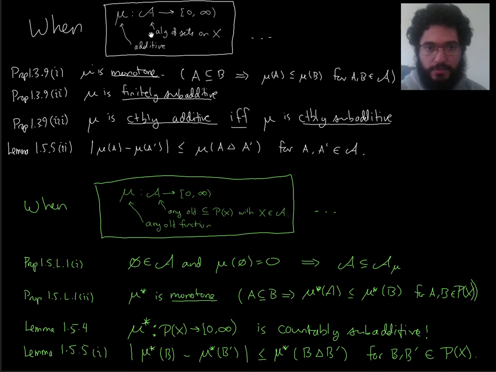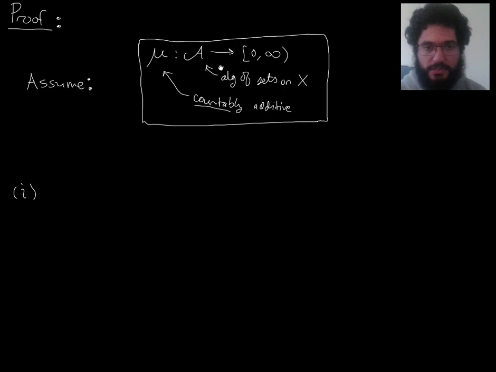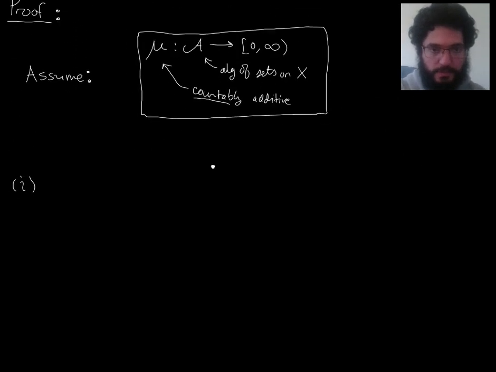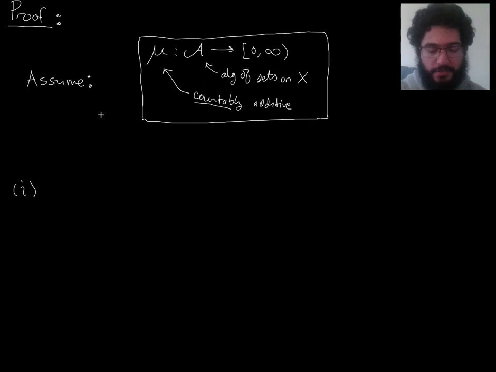So more than just what I had written back here in this summary last time, in the last video. Here I was just saying additive. We're assuming countably additive. All right. So remember, our first goal is to prove that A is a subset of A mu. So measurable sets are mu measurable.